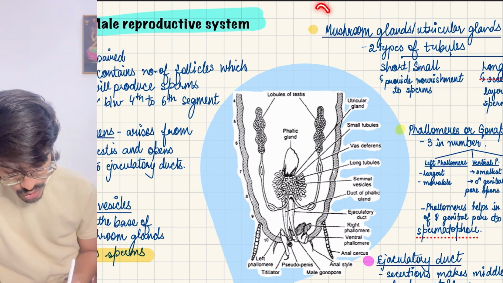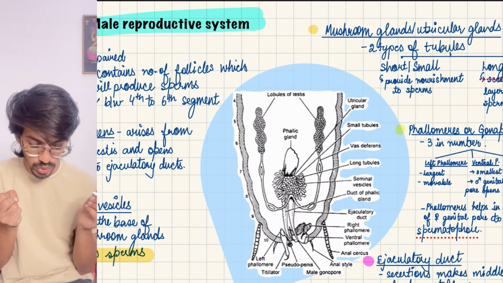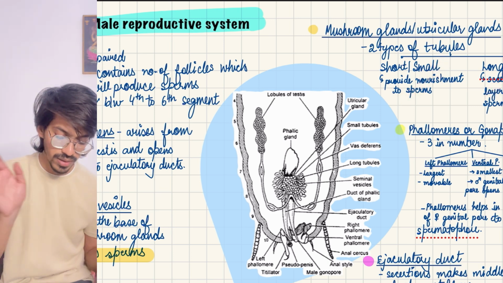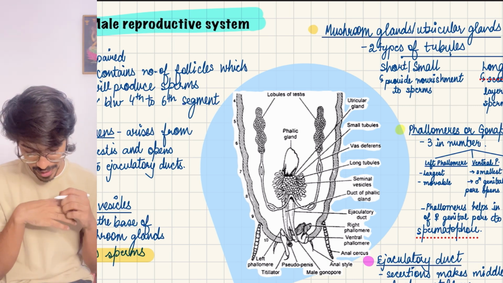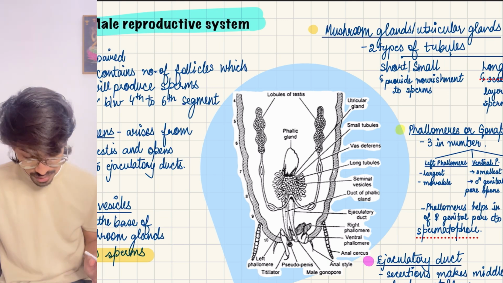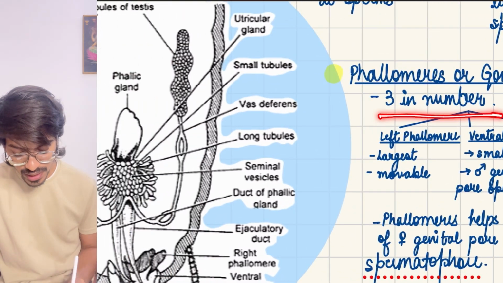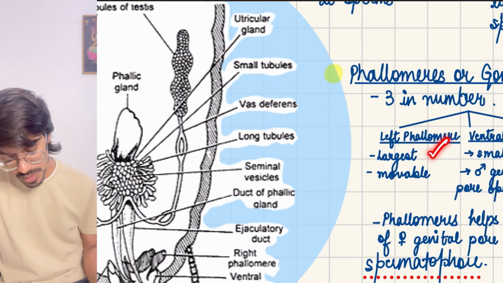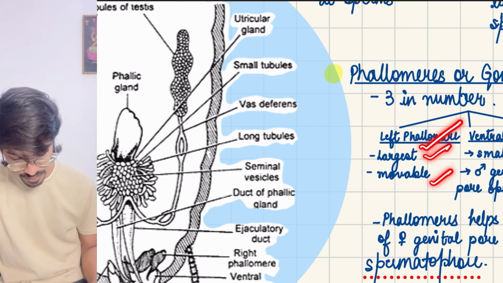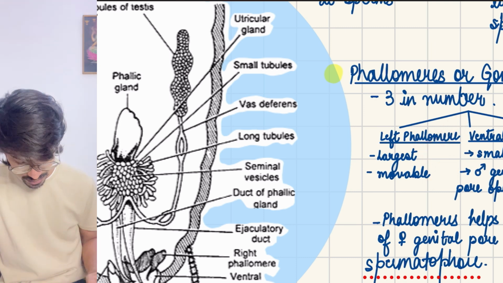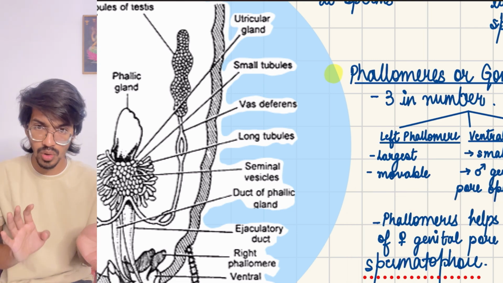Meanwhile, the mushroom glands, also called the utricular glands because they appear like mushrooms, have many tubules present: shorter tubules, longer tubules. They secrete the layer of the sperm, as well as the spermatophore, as well as the sperm nourishment. Then we have phallomeres. Here you have to remember that we have 3 in number: a left phallomere, a ventral phallomere, and a right phallomere, out of which the left phallomere is the largest and movable. The ventral is the smallest. These phallomeres help in opening the female genital pouch to transfer the packet of sperms.